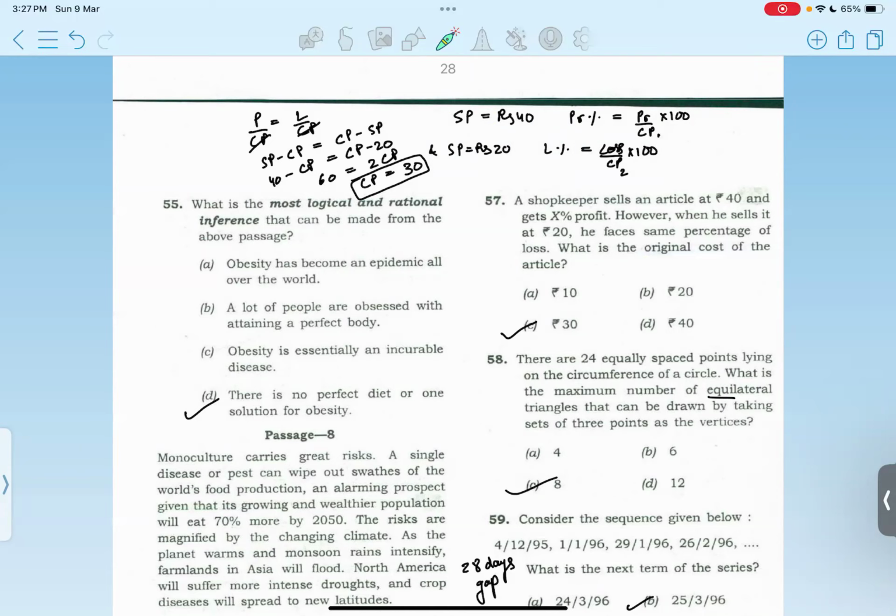Both of these, you can see, use the formula for profit percentage and loss percentage. We need to ensure both include CP, the cost price. Since X percent profit and X percent loss are being made, we will equate these two equations and solve. When you solve it further, you will get the cost price as 30 rupees, which is to be calculated. Option C.